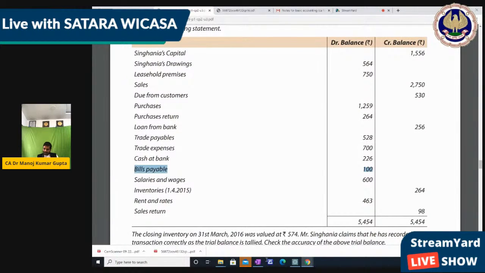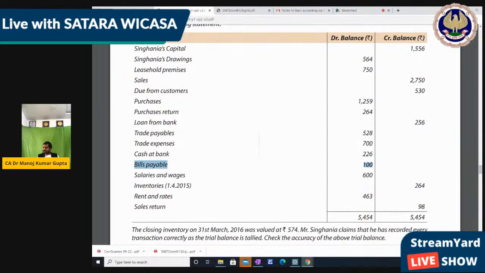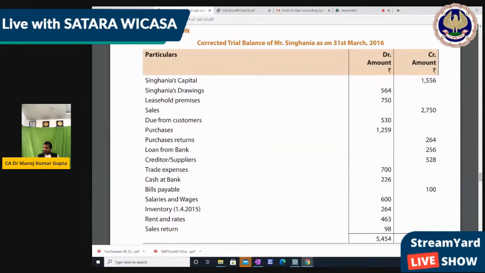Loan from bank, credit side. Purchase return, credit side, 1259 return. Due from customer, 530 return. Leasehold premises, 750 return. Singhania drawing, 564 return. Perfect. So it is correct. Then why is it not tallying? Let's check.